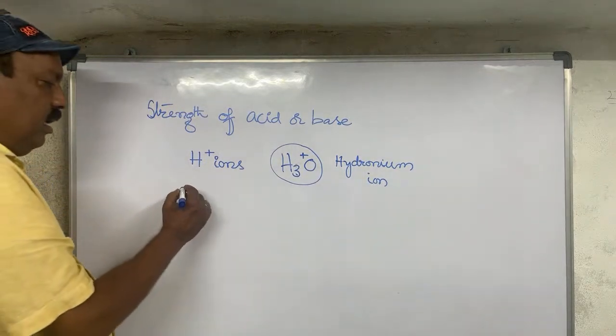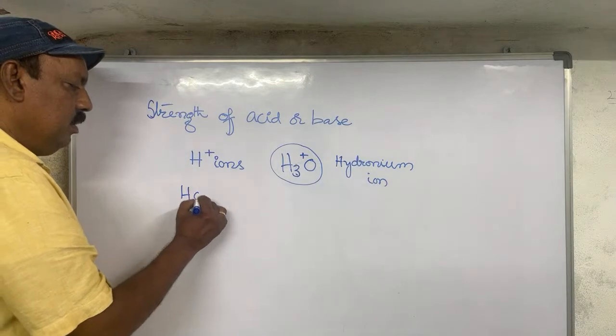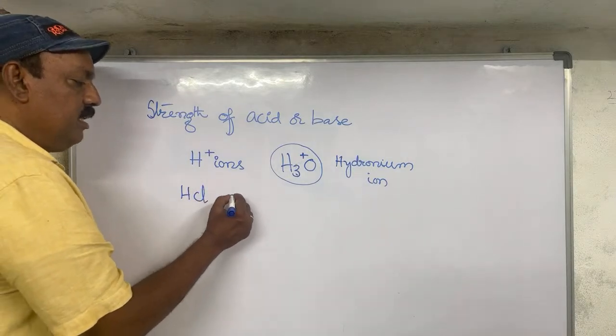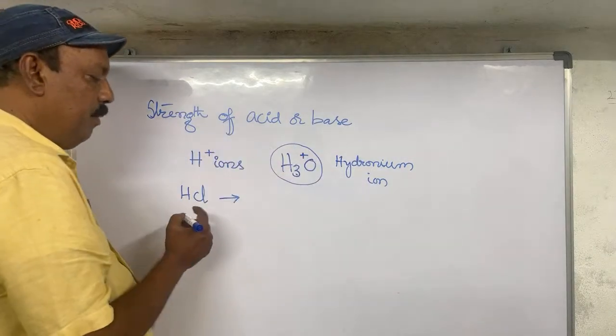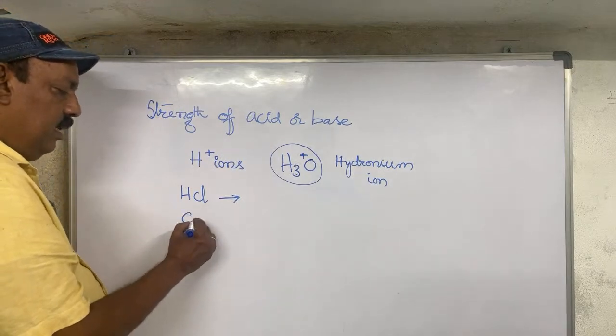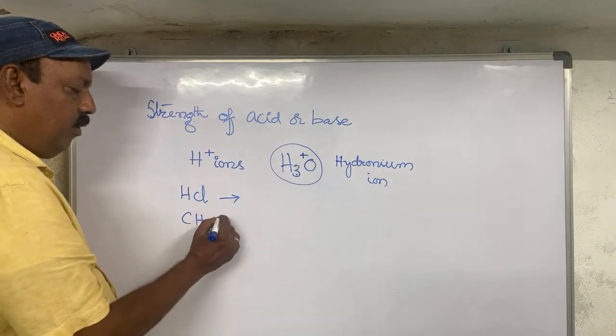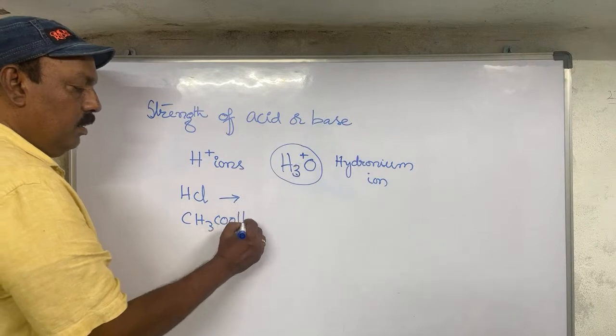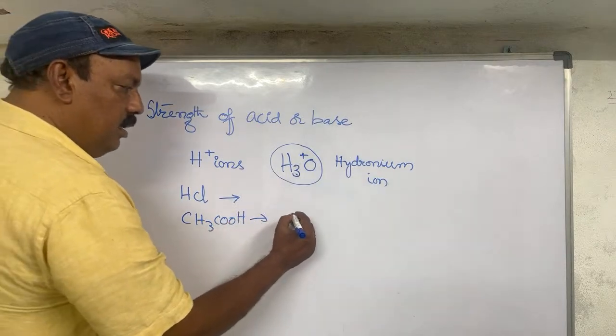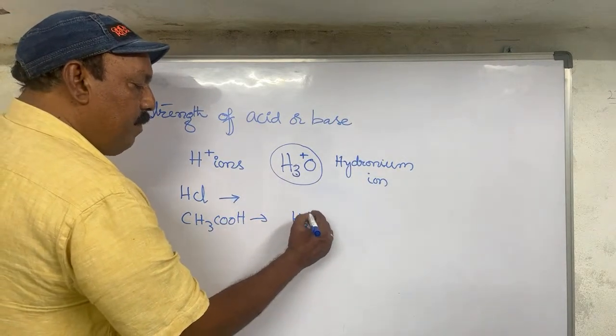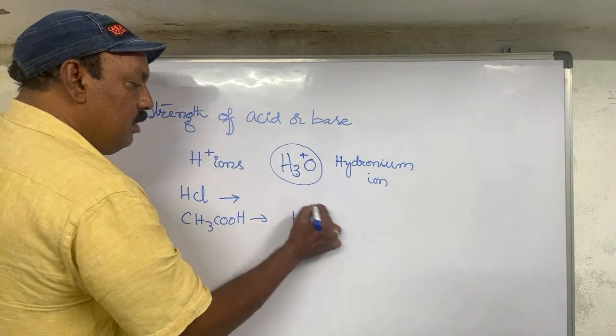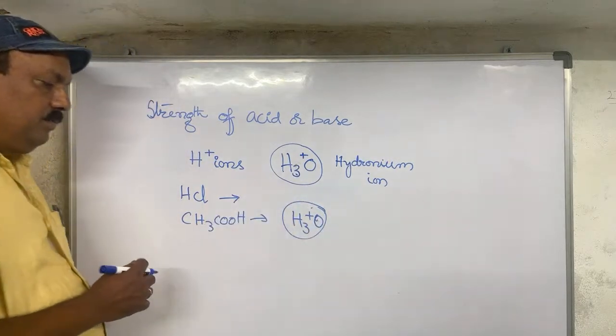For example, HCl dissolved in water releases more hydronium ions, so it is a strong acid. Now CH3COOH, this acid releases a smaller number of hydronium ions, so it is a weak acid.